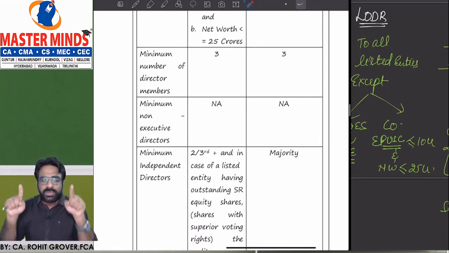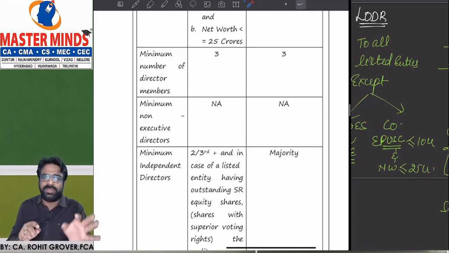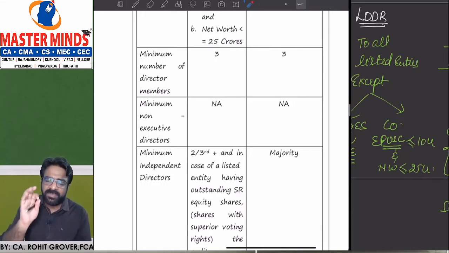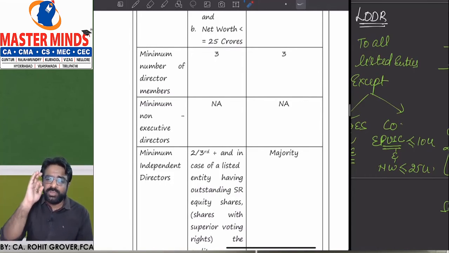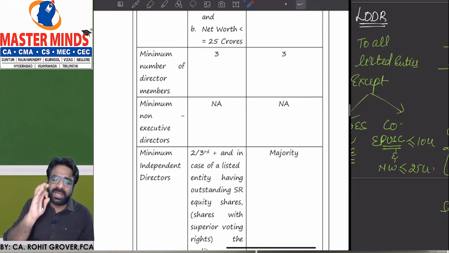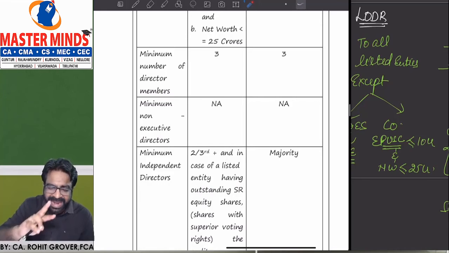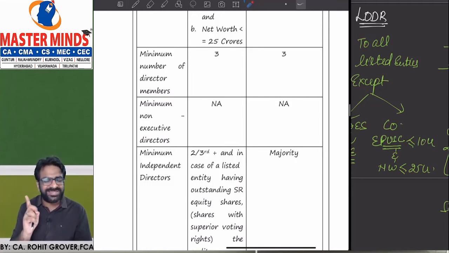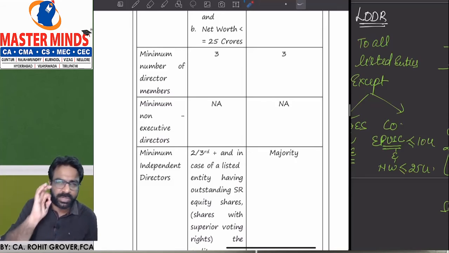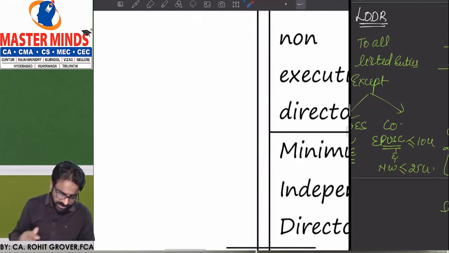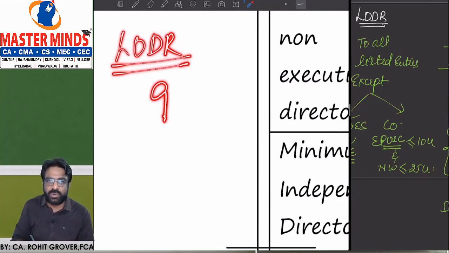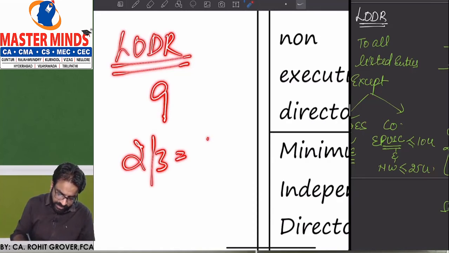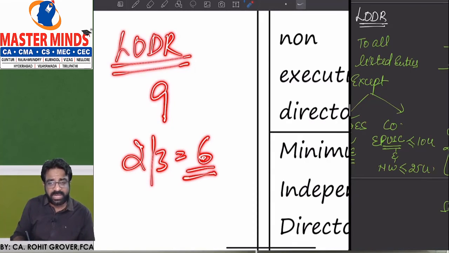Out of the total members of the audit committee, minimum 2/3 should be independent directors if it is the LODR audit committee, and in case of the audit committee of section number 177, we only need majority. Let me give you a clear idea. Suppose it is LODR and there are total 9 directors in your audit committee. What is 2/3 of 9? It comes to 6.